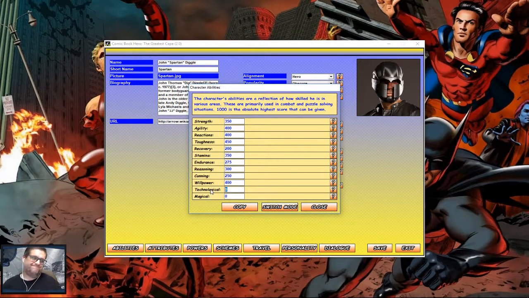Technological, I don't say he's technological at all. I mean, probably the basic standard of technology of phones and computers, but he's always relied on, say, Felicity or Cisco on Flash for modifications or hacking or something like that. So we're going to give him a little bit below average, but an average human is probably going to be around 200. As far as magical, he has nothing, so we're going to close that.